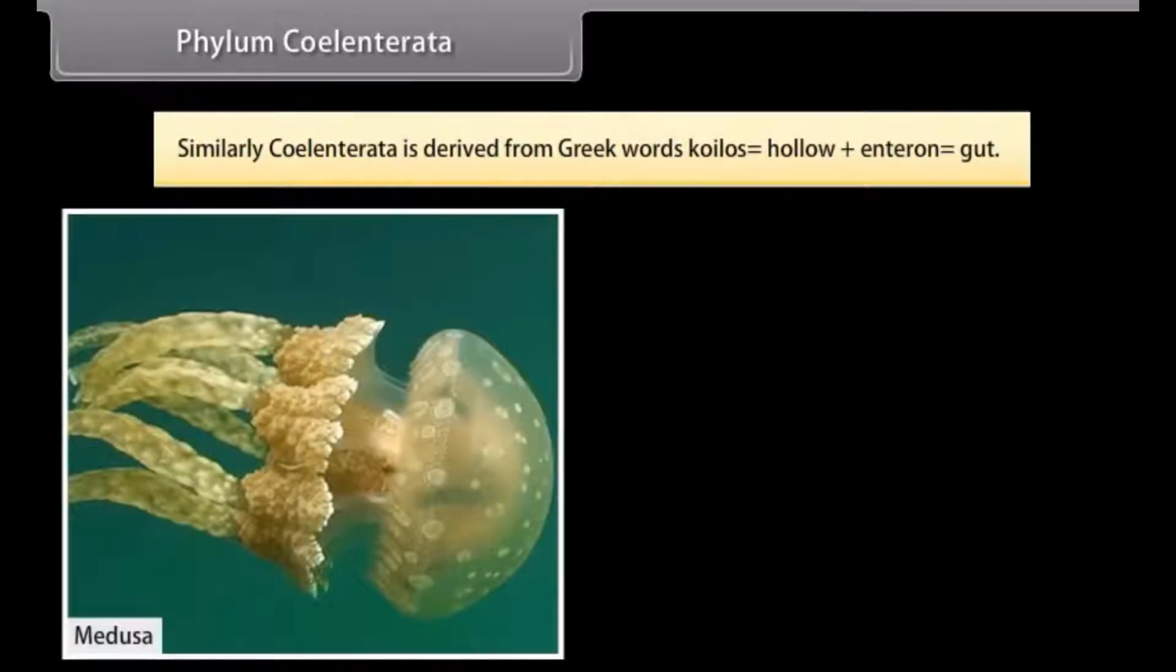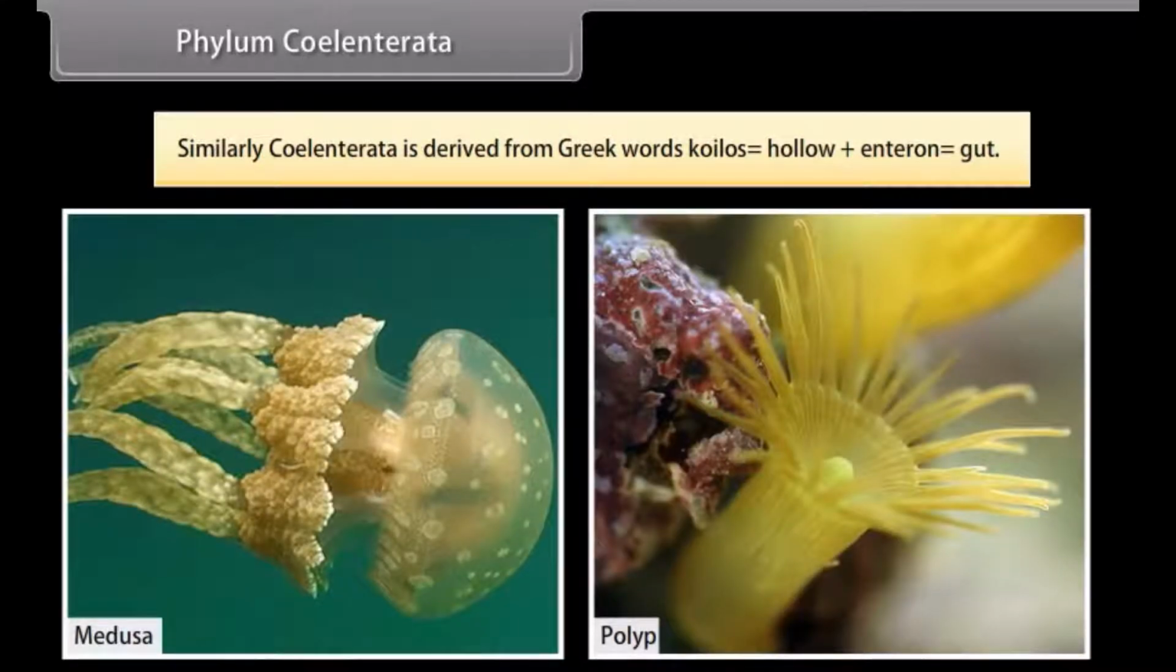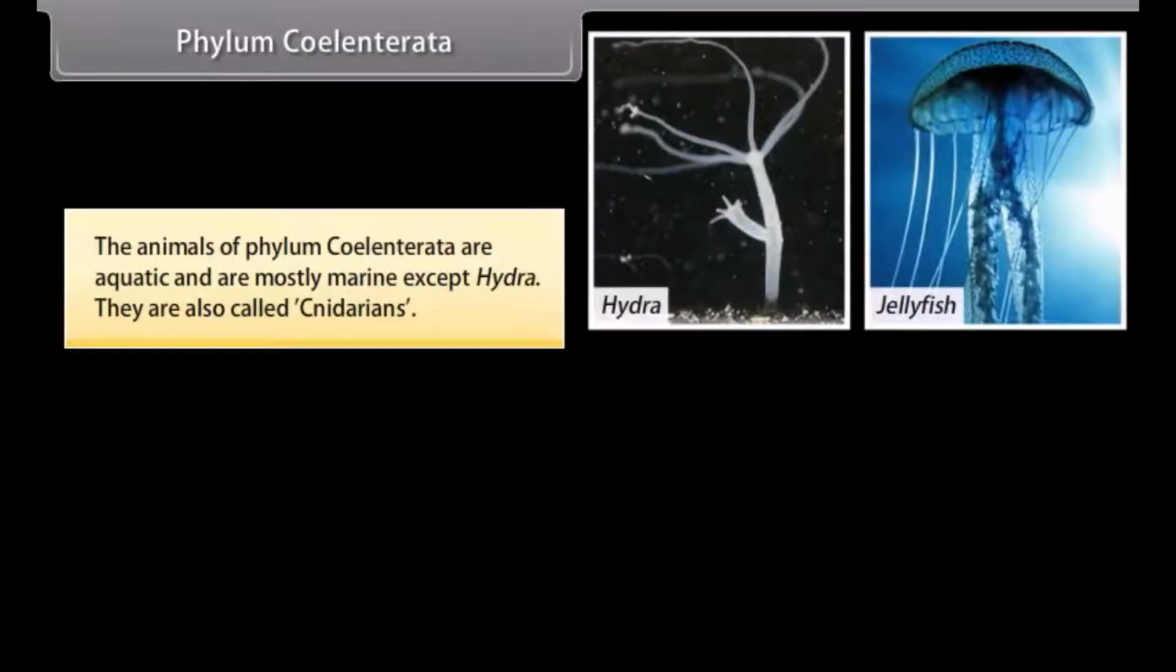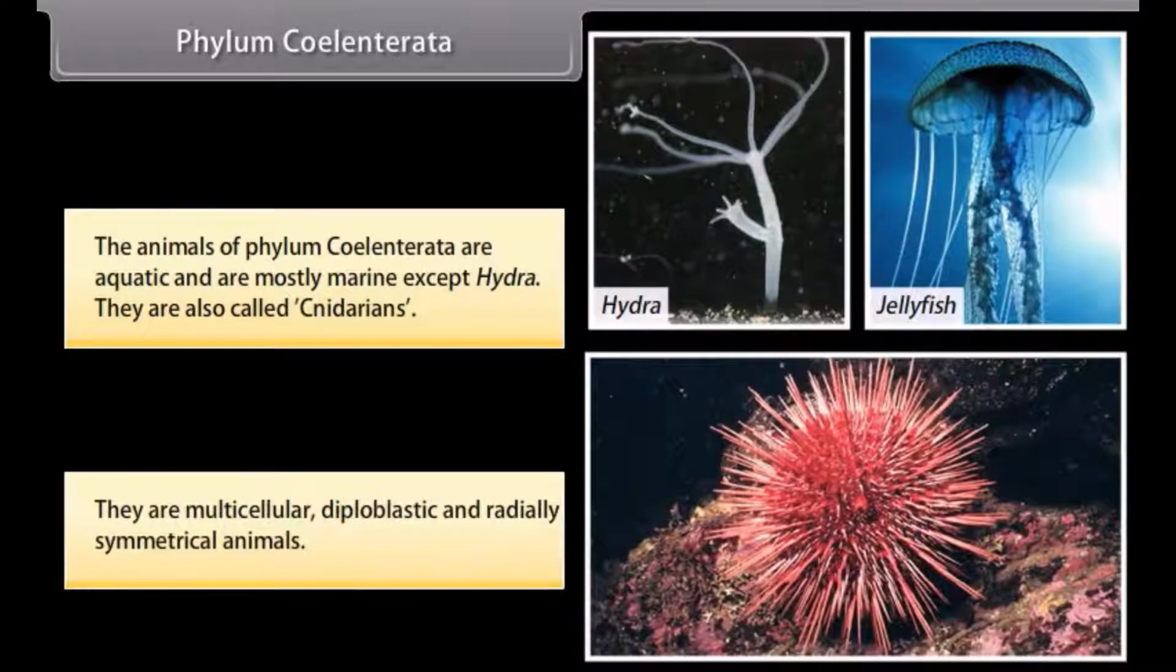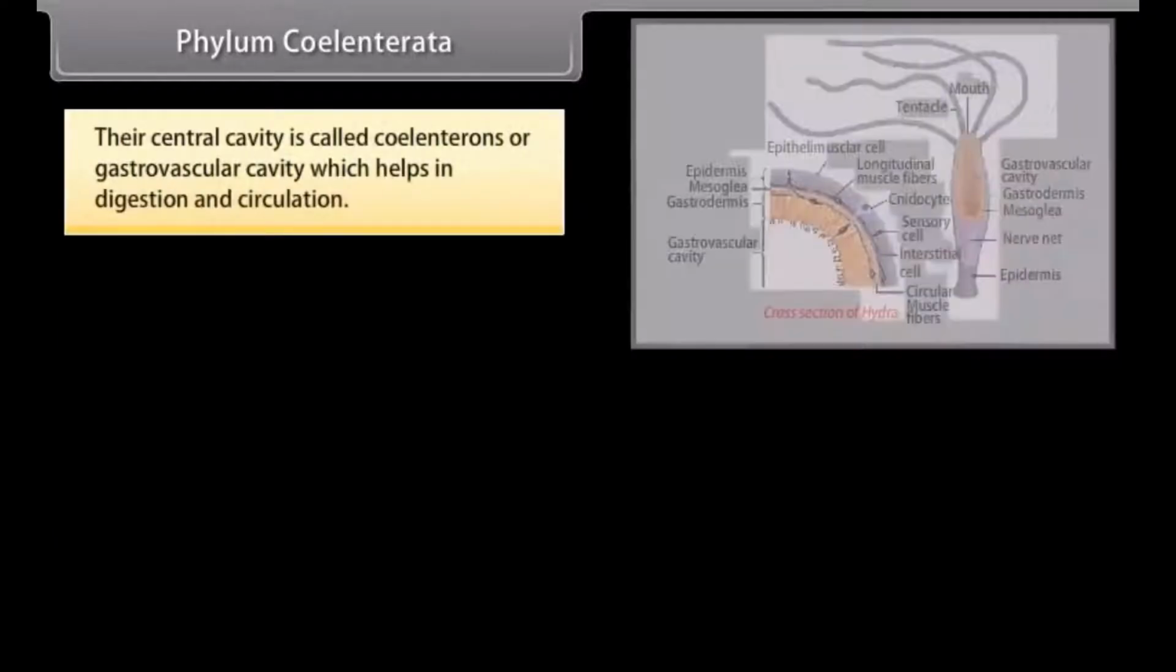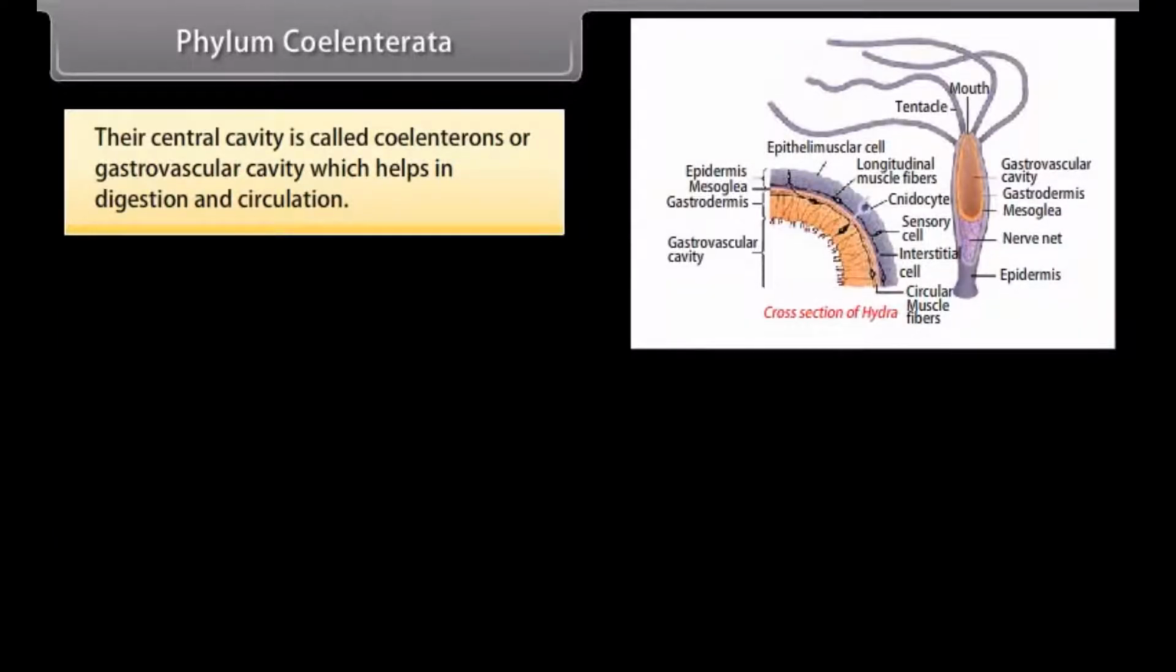Phylum Coelentrata. Similarly, Coelentrata is derived from Greek words koilos, hollow, plus enteron, gut. The animals of Phylum Coelentrata are aquatic and are mostly marine except Hydra. They are also called cnidarians. They are multicellular, diploblastic, and radially symmetrical animals. Their central cavity is called coelenteron or gastrovascular cavity which helps in digestion and circulation.